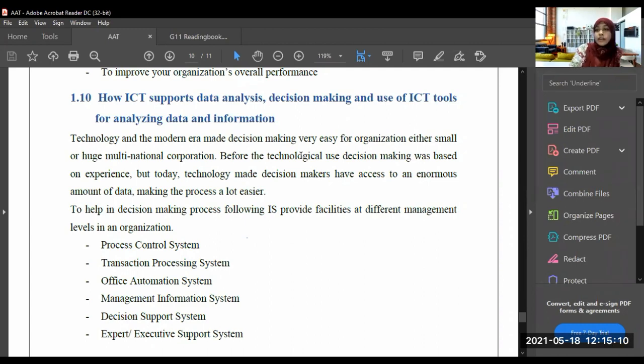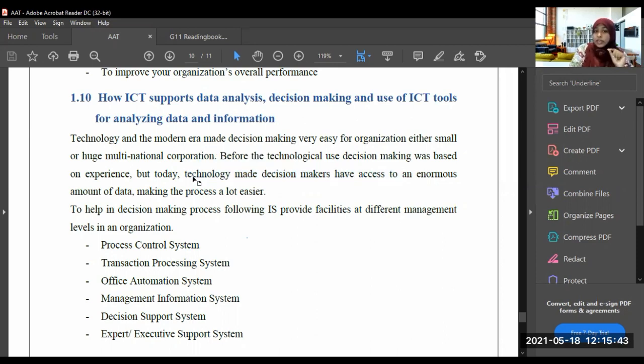Okay, it can be a small organization or a huge multinational corporation. Before technology was used, decision making was based on experience. They should have experience to make decisions.